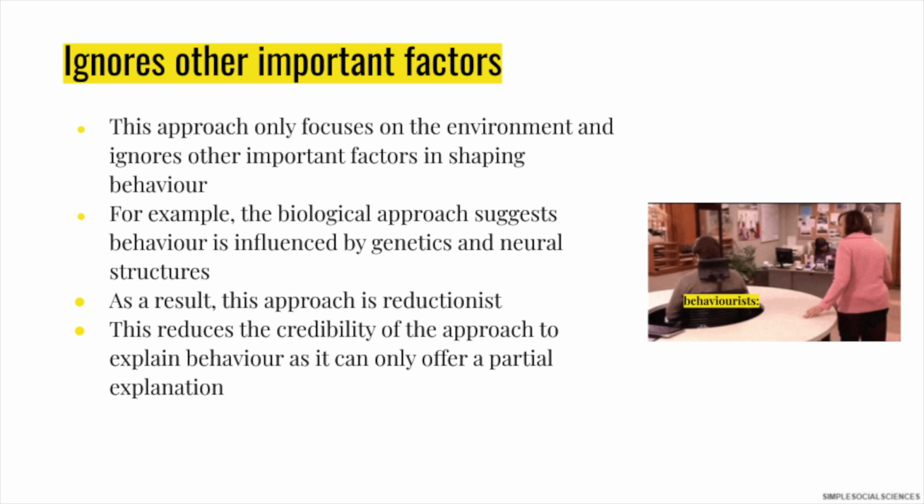Cognitive approach would argue that our schemas and our information processing will affect our behaviour. These aren't considered in the behaviourist approach, and this means that it's reductionist. Reductionism isn't always negative, but in this case, we could say it reduces the credibility of the approach to explain behaviour because it only offers a partial explanation.